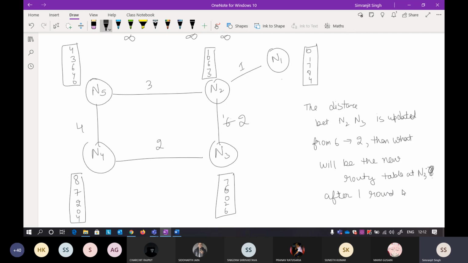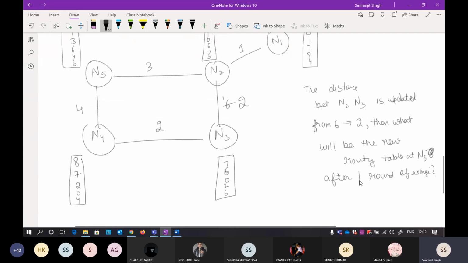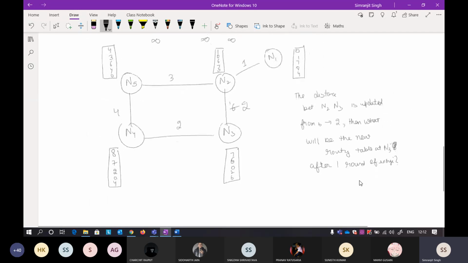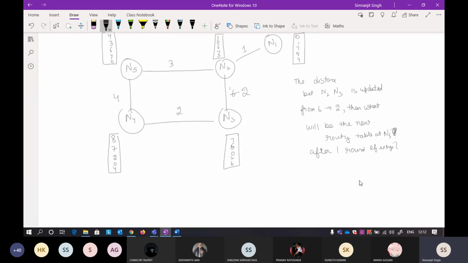If I'm not giving you this statement, you may think that they are asking you the question that at the end what will happen, when the whole DVR algorithm is over. At that point you can directly write the distances by seeing the minimum distances between any of these. So that will not be much of a question here. They are asking about what happens when there is one round of exchange.